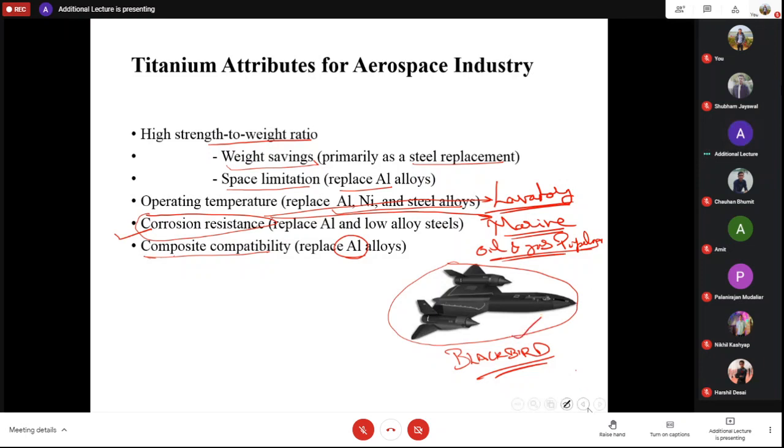Anyhow, titanium is just one material. Our main focus is on machining, but its importance must be told to the students, to explain why we are going to machine it. Another important property is its low Young's modulus, right? These are very important properties which make it attractive for aerospace companies.